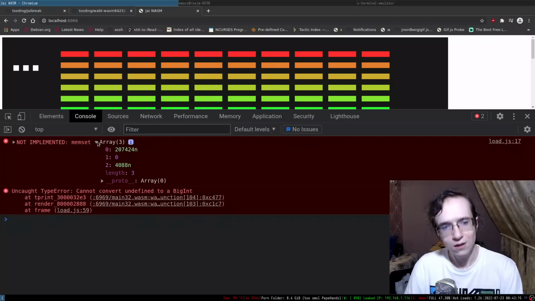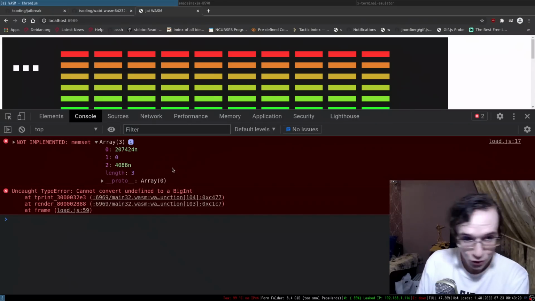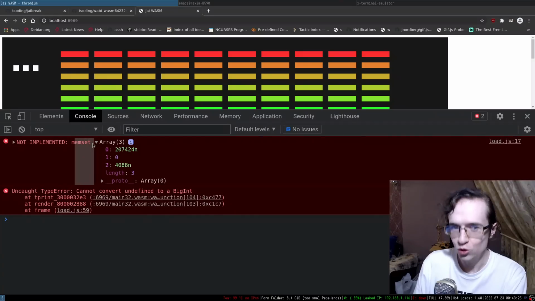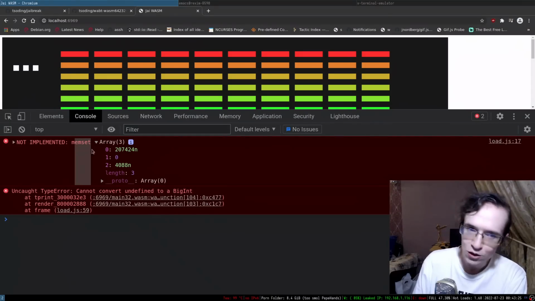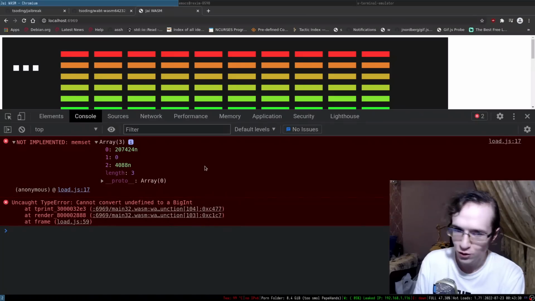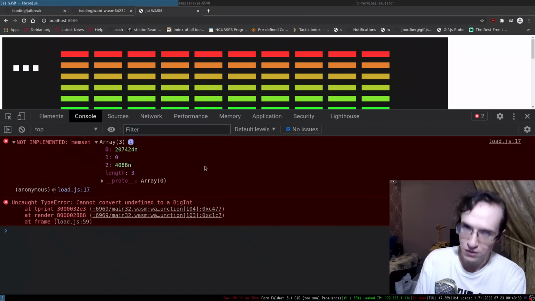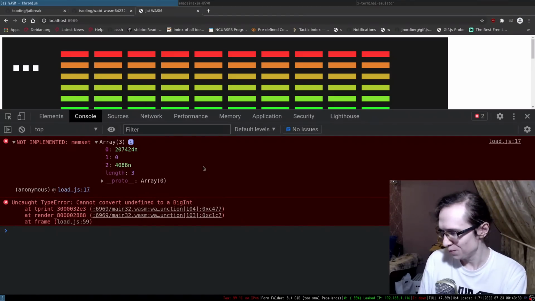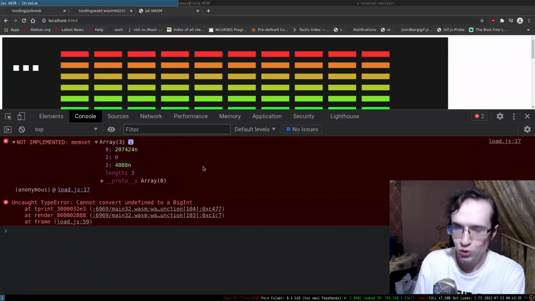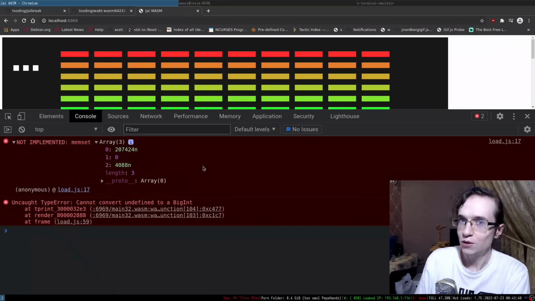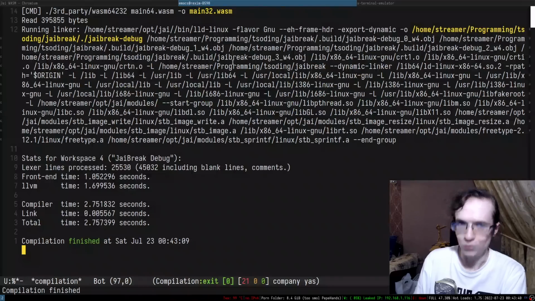Okay, it is trying to call memset. So this is what's interesting about WebAssembly, right? The program is trying to call a libc function that is not implemented. So we have to start implementing libc in JavaScript. Yes, that's what we're doing on this channel. We're implementing libc in JavaScript in browser. So let's go.